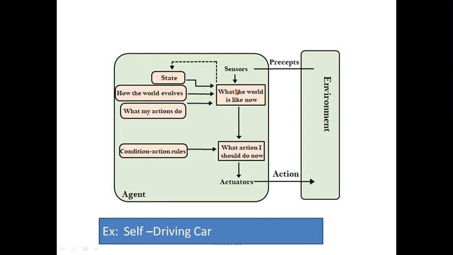And moreover, it has to observe and sense the signals, the traffic signal. Suppose some are going straight, some are going right, and if you want to go left, a signal will be there. Whether it's a red color or green color, you have to observe the signal and keep on moving based on how the world evolves. Or else if the signal says 20 minutes, what happens? The car has to automatically stop for 20 minutes like that. 20 minutes or 2 minutes, whatever the time is. So everything is based on the agent only.